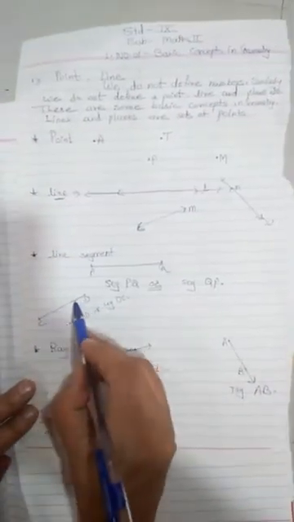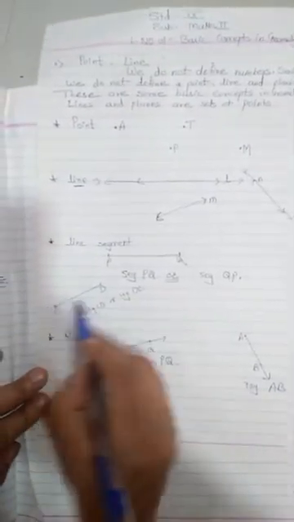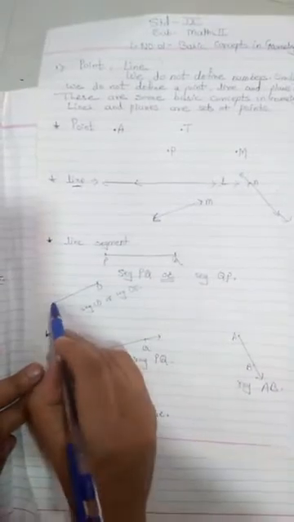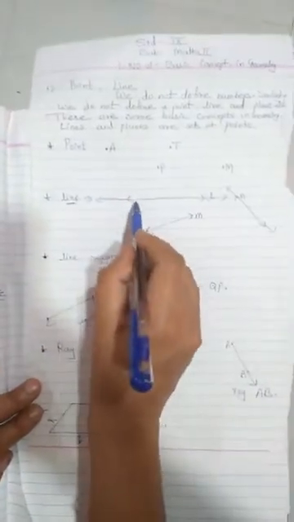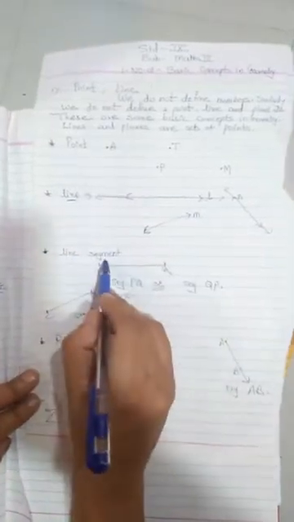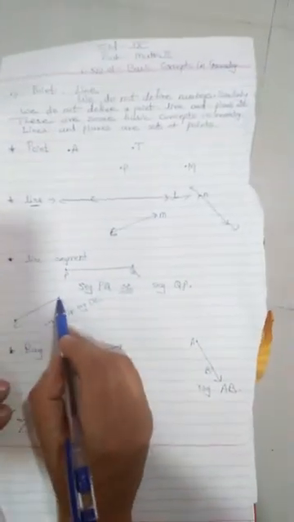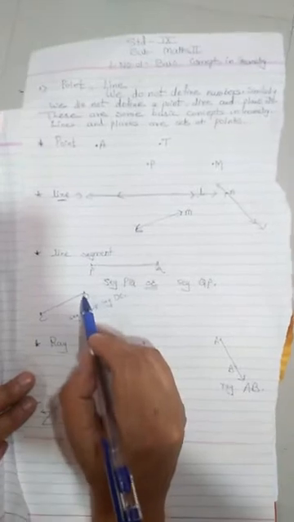Here is one more example. This is segment CD or segment BC. It has two end points. This is the main difference between line and line segment. In a line there are two arrows, means lines are unlimited, but a line segment is limited, so it has end points.